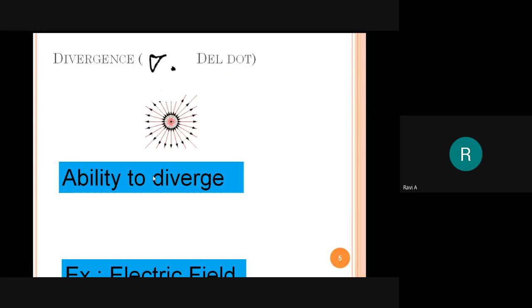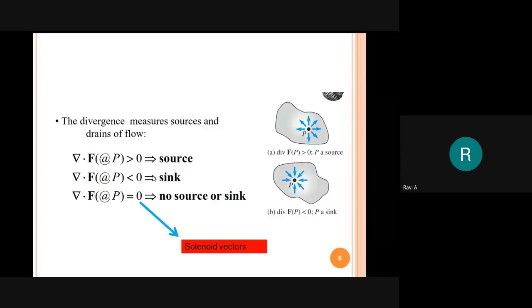Next one is divergence of any vector, that is the ability to diverge, denoted by del dot. Remember this also. When the divergence of any vector, del dot f, is a positive value, it means a source.